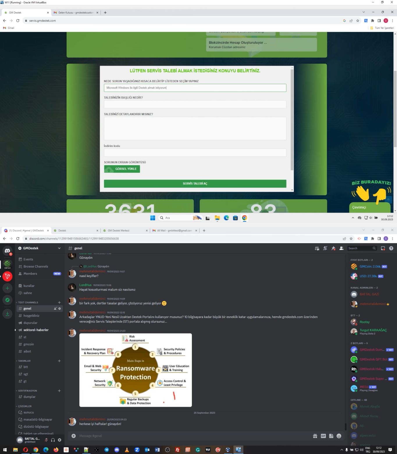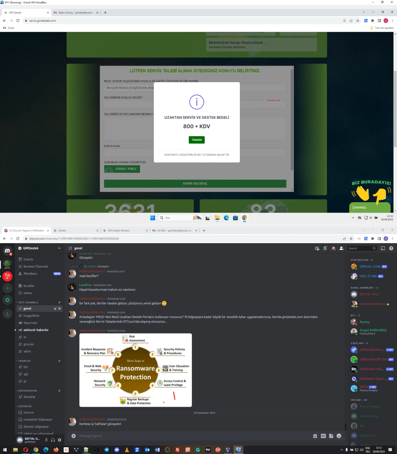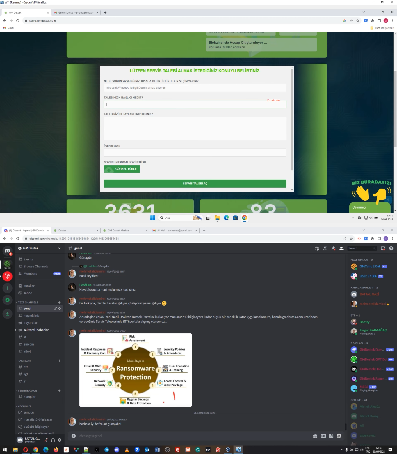In this example, the customer has a problem, which is being unable to search files within his or her computer. Our logic says it is 800 Turkish lira plus VAT. So he says okay, and then he's creating a ticket.